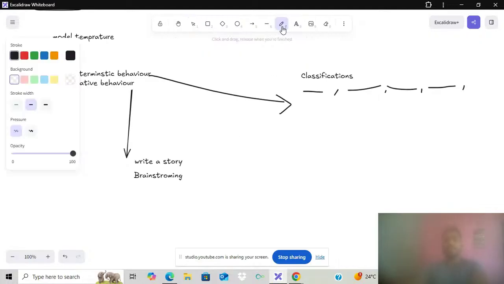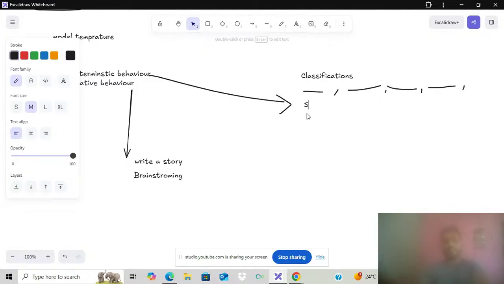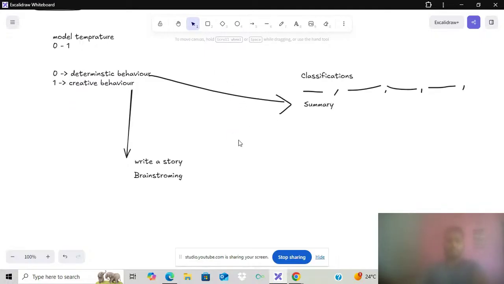Here we can also do a summarization task. We can summarize the given text, generating a summary, just a summarization of that kind of thing. So this is also considered deterministic behavior. Hope you are able to understand why.